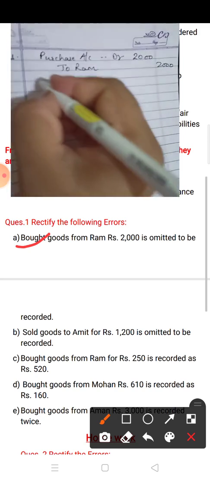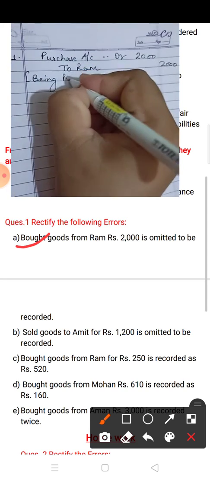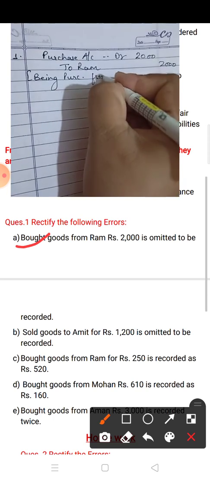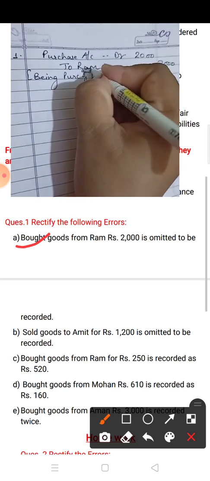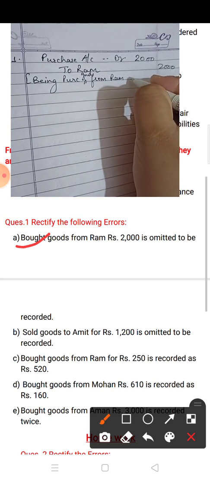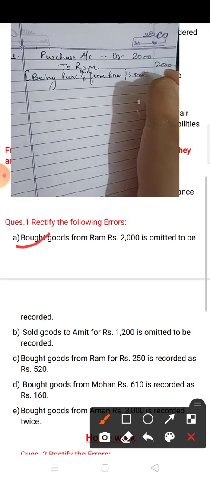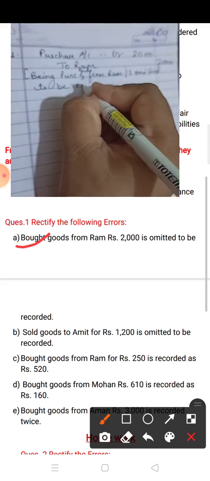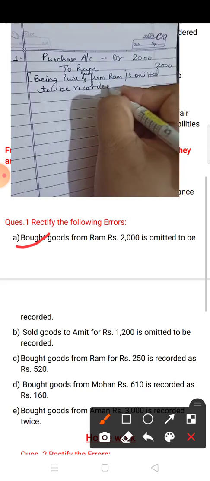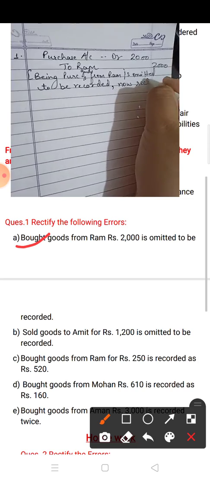Okay, and in the narration you have to write: being purchase of goods from Ram is omitted to be recorded, comma, now rectified.